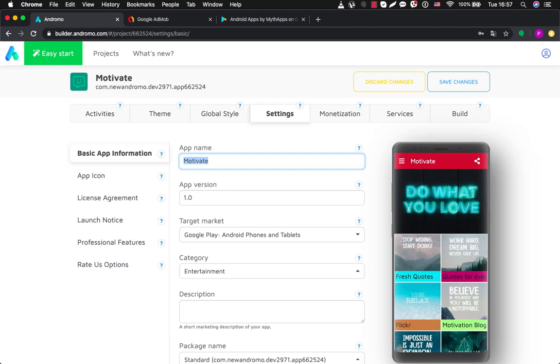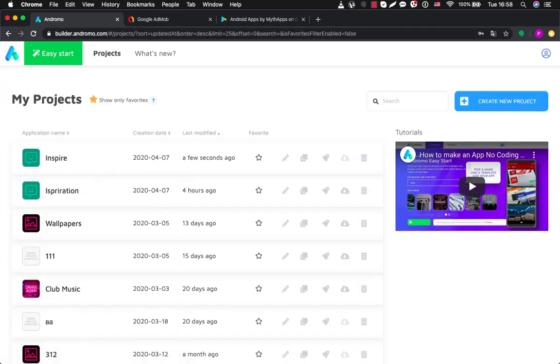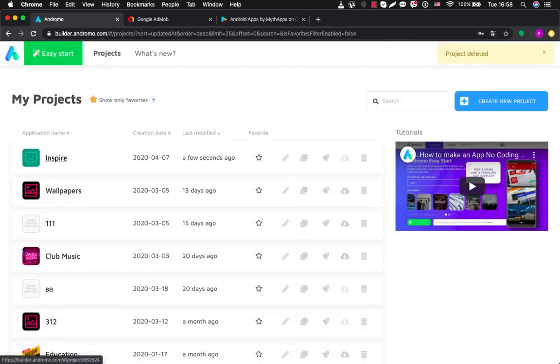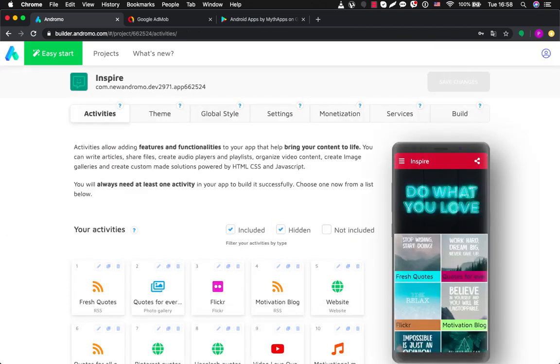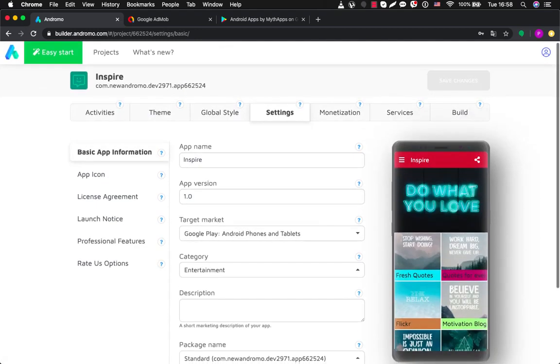So you can change the name, Inspire, for example, app version 1.0, target market, and also you can change here. You can choose an app icon here. This is how your app will look on a device. So if we save these changes and go here, we see that this is our app Inspire, and it has this app icon, and it will look the same on the device. So you can make these settings pretty quickly.